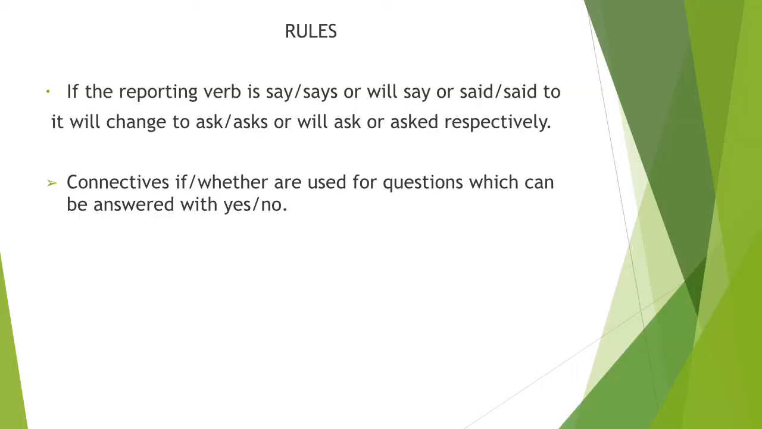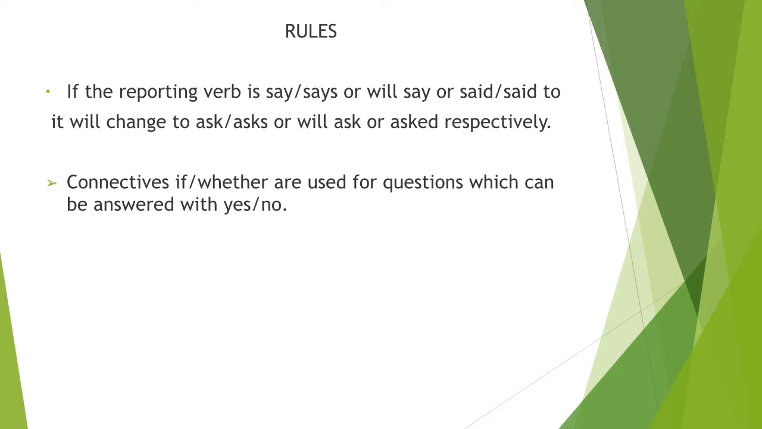Let's get acquainted with some rules which we need to follow while changing interrogative sentences into indirect speech. The first one is if the reporting verb is say or says or will say or said to, it will change to ask or asks or will ask or asked respectively. Means say or says changes to ask or asks, will say changes to will ask, and said to or said it changes to asked. Said to can also be changed to questioned of, demanded of, inquired of, depending on the sense of reporting speech.